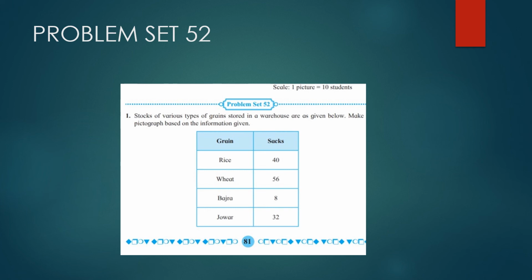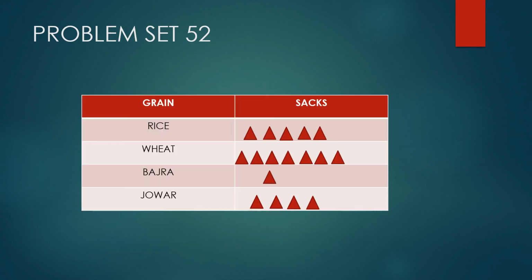Now let's check which is the least number. It is 8, correct? So do the other numbers come in the table of 8? Yes, they do. 8 fives are 40, 8 sevens are 56 and 8 fours are 32. Isn't it? So let's draw. In this case, I have taken a triangle to represent these sacks. So one triangle will represent 8 sacks. Okay. So let's see how it comes.